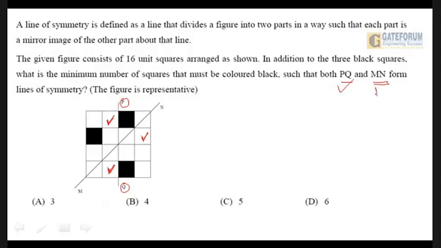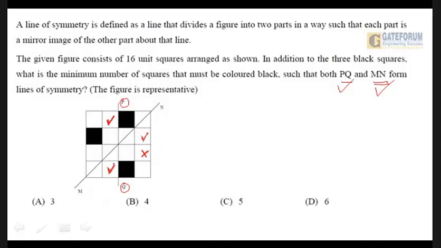Let us now go with MN. Now you see this is MN and all the ticked squares are also black. Let us not forget that. Okay. So this one black square has its symmetry in the ticked square here. Okay, so this symmetry is complete. But then this black square doesn't have a symmetry and its symmetry will be here. Okay, so this square must be colored black to make it symmetrical with this ticked black one.